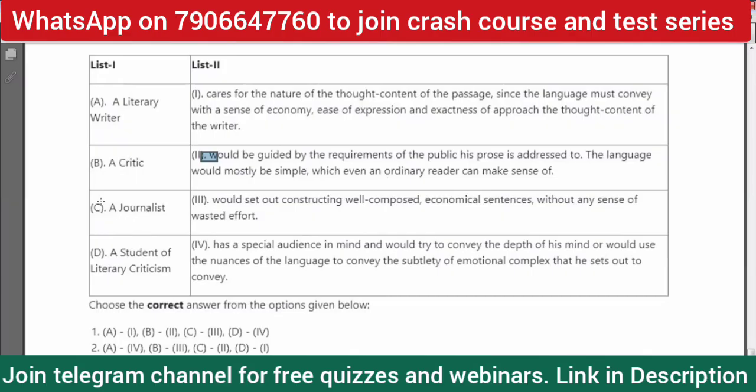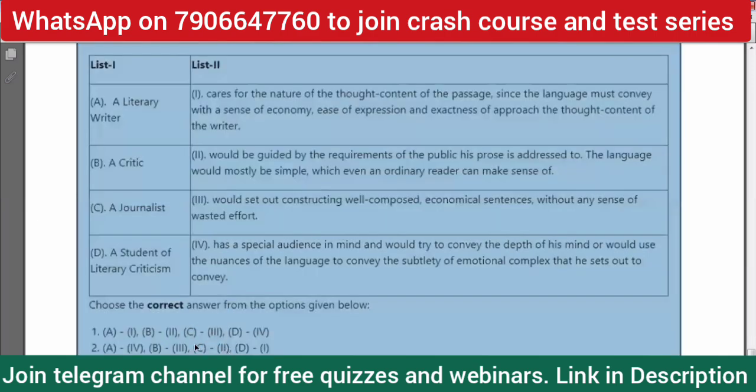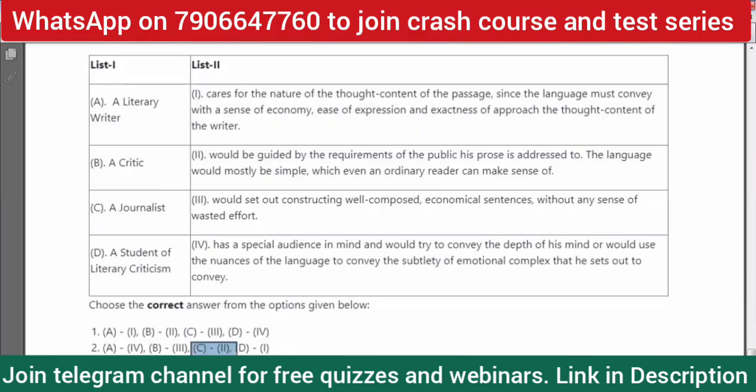So C should be matched with 2. I mean, in option 2, we have C matched with option 2, that is in list 2, right? In no other option is C matched with option 2. That automatically makes option 2 the correct answer, right? So this is what I'm talking about. This is a very easy thing. You don't even have to spend much time matching the other options. You can match one option and see whether you can eliminate other options. If it's possible, go ahead with it. Option 2 is the right answer.